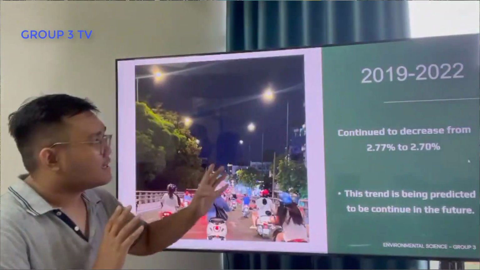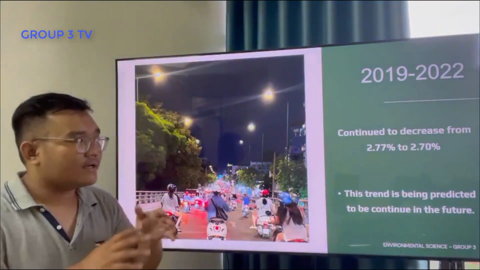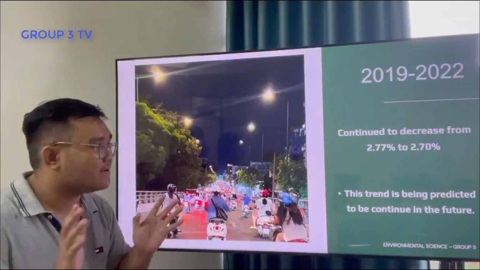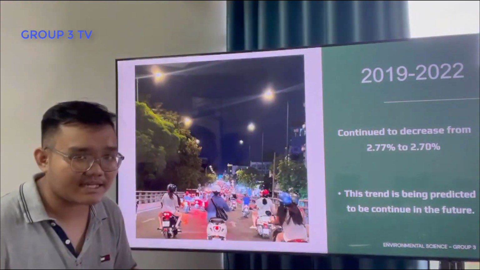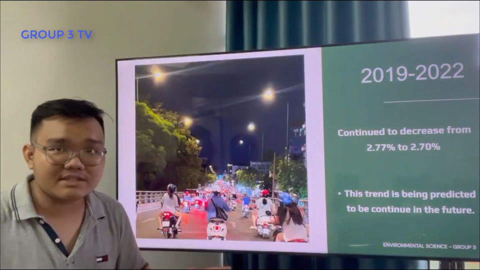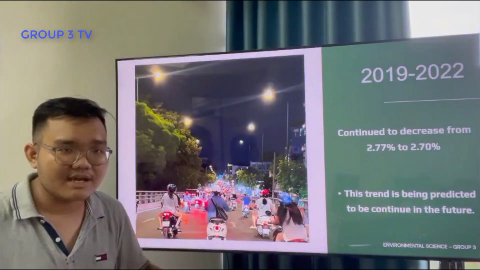Here is the population growth rate in 2019 to 2022. It continued to decrease constantly from 2.77% to 2.70%. And this trend is predicted to continue in the future as the population of Ho Chi Minh City has reached its peak.